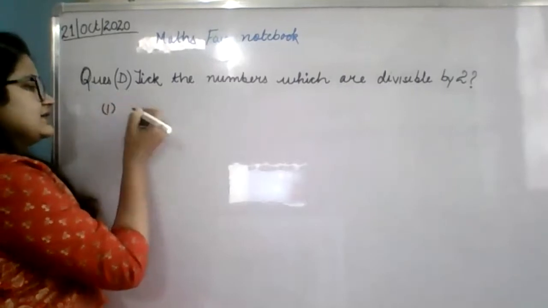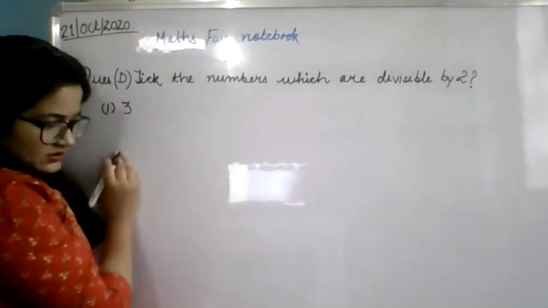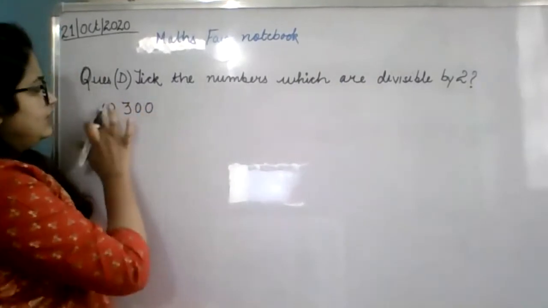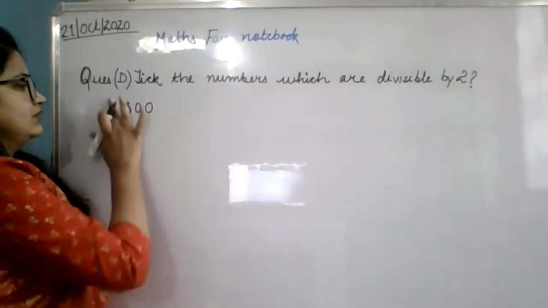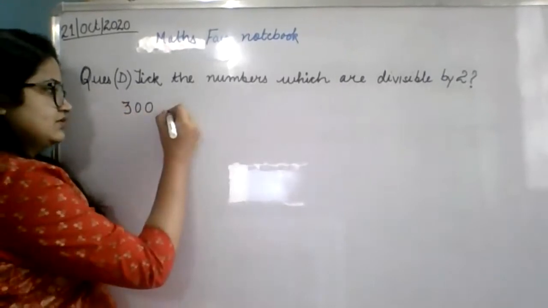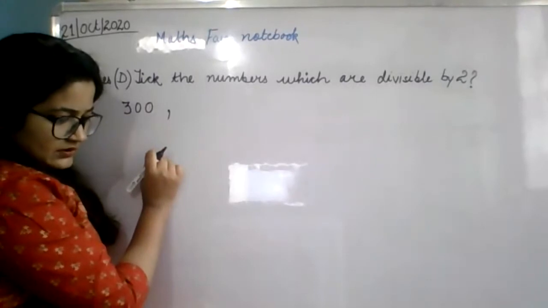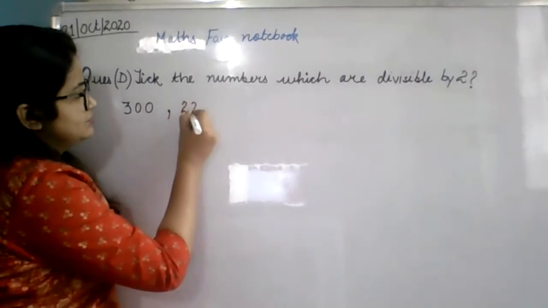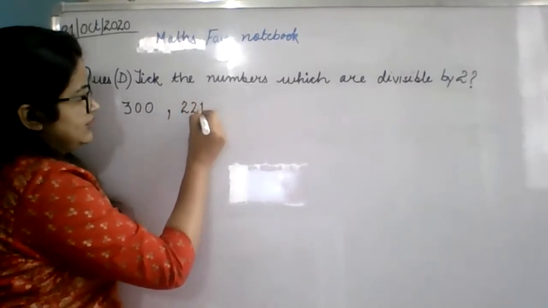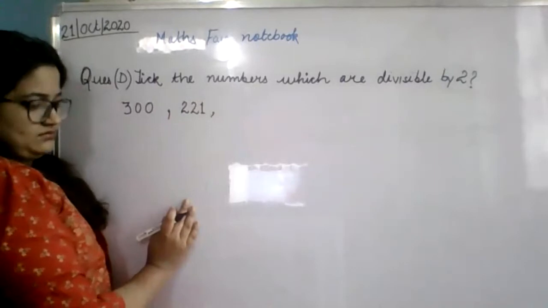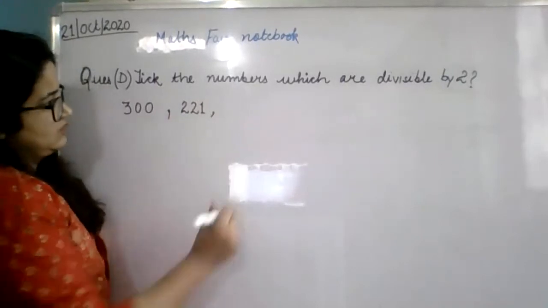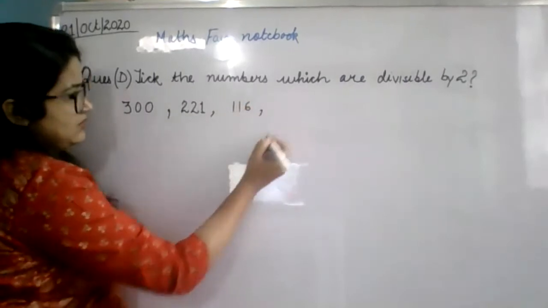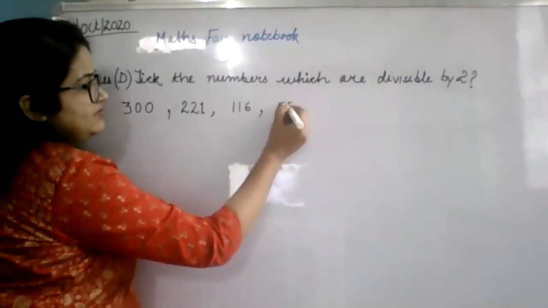Write question 1 as 300. Do not write 1. Then 221, 116, 55.